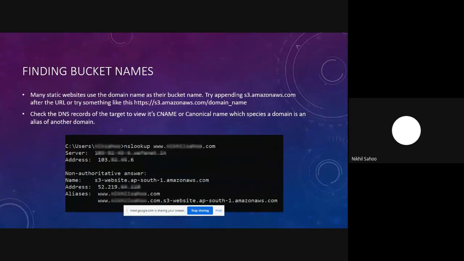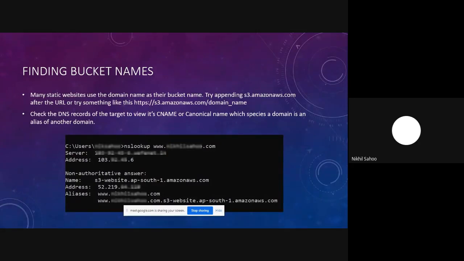Then we also have something like this: many static websites use the domain name as their bucket name. There's a feature of AWS wherein you can convert your whole S3 bucket into a static website. Now, for this setup to work, what Amazon says is that you need to have the name of your domain as well as your bucket name be the same. You cannot have a different name for your S3 bucket and your domain.